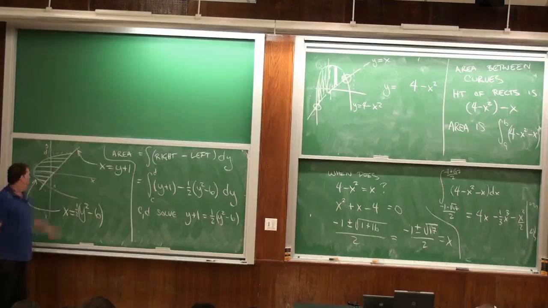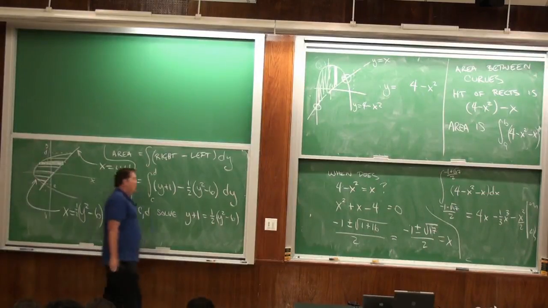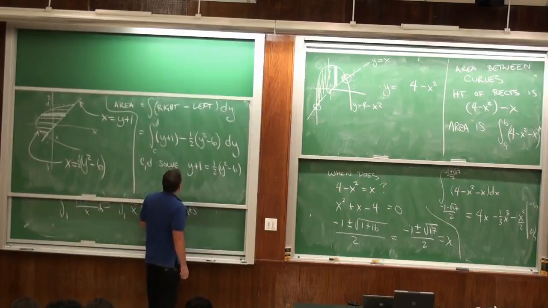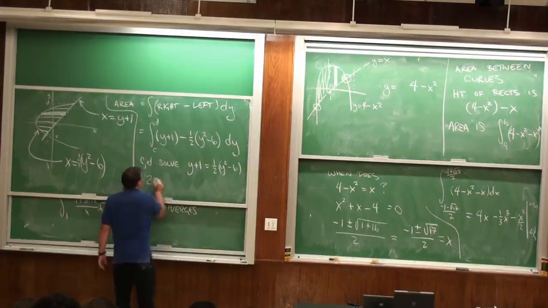So this is part of why it's useful to think about the little rectangles. Here my rectangles are laying down and they go this way. It makes my life easier to cut it sideways instead of cutting it vertically.